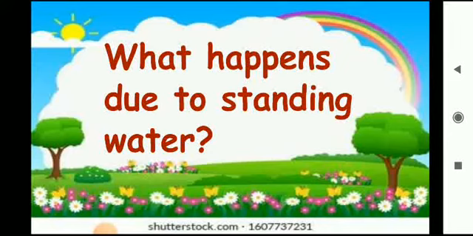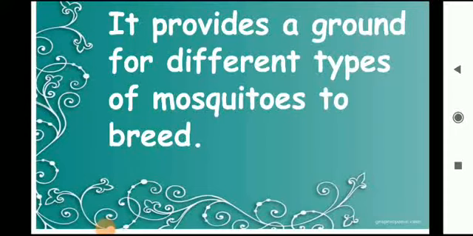Now moving towards our next question. Our question is, what happens due to standing water? Do you know how standing water behaves? As we know, standing water provides a ground for different types of mosquitoes to breed. Okay.